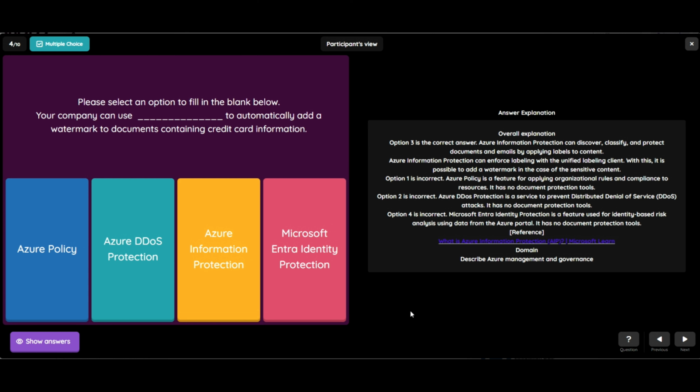And the fourth option, Microsoft Entra ID Protection, is also incorrect. So Microsoft Entra ID Protection is a feature used for identity-based risk analysis using data from the Azure portal. It has no document protection tool. And this question belongs to the domain Describe Azure management and governance. Let's see the fifth question.